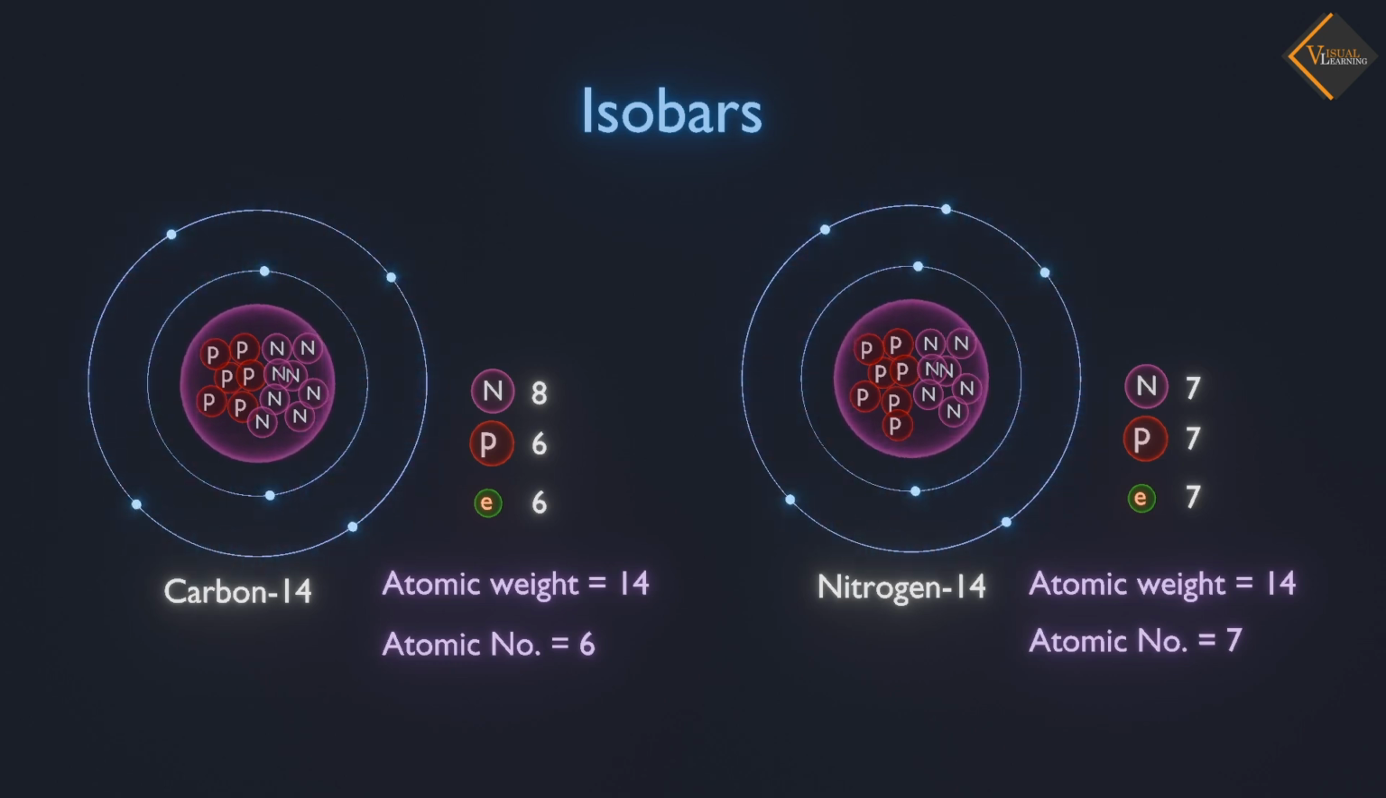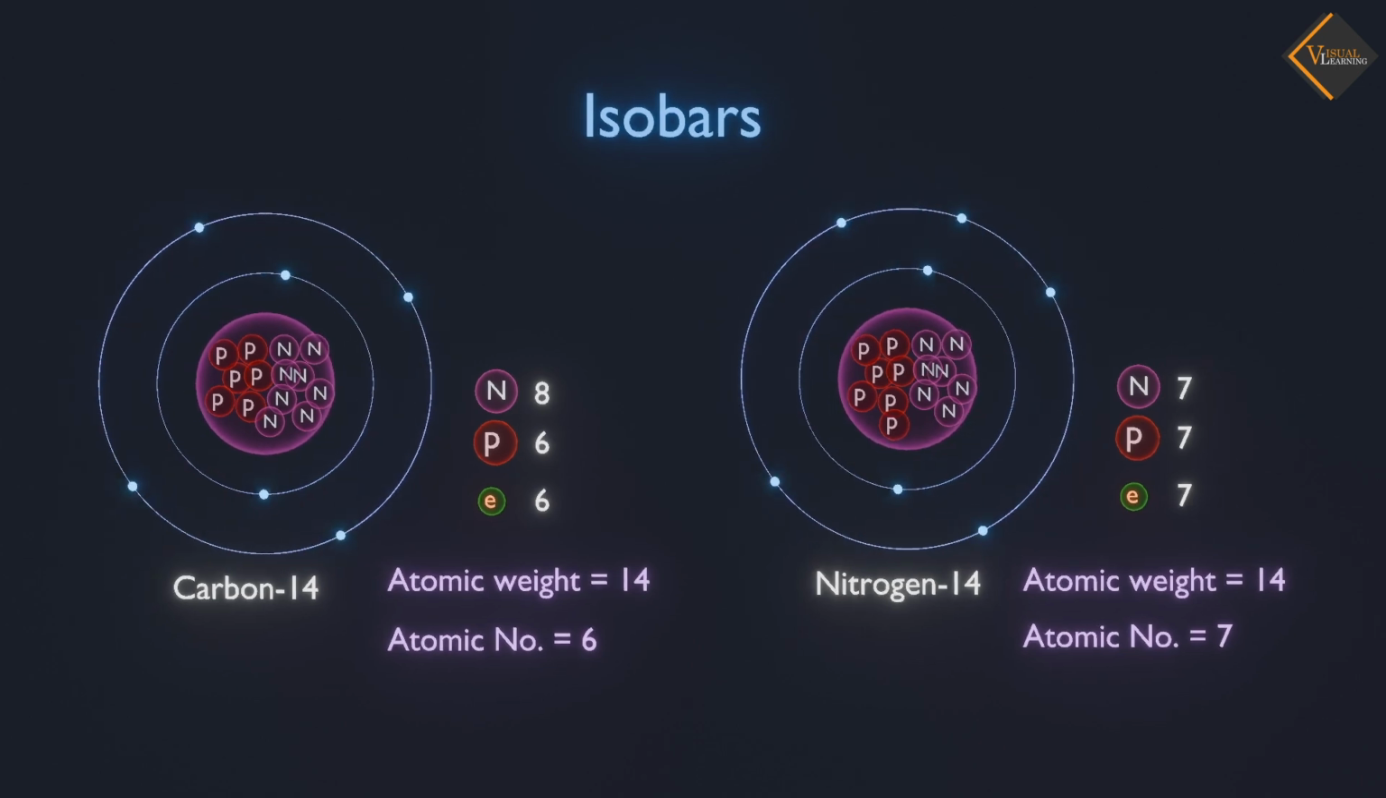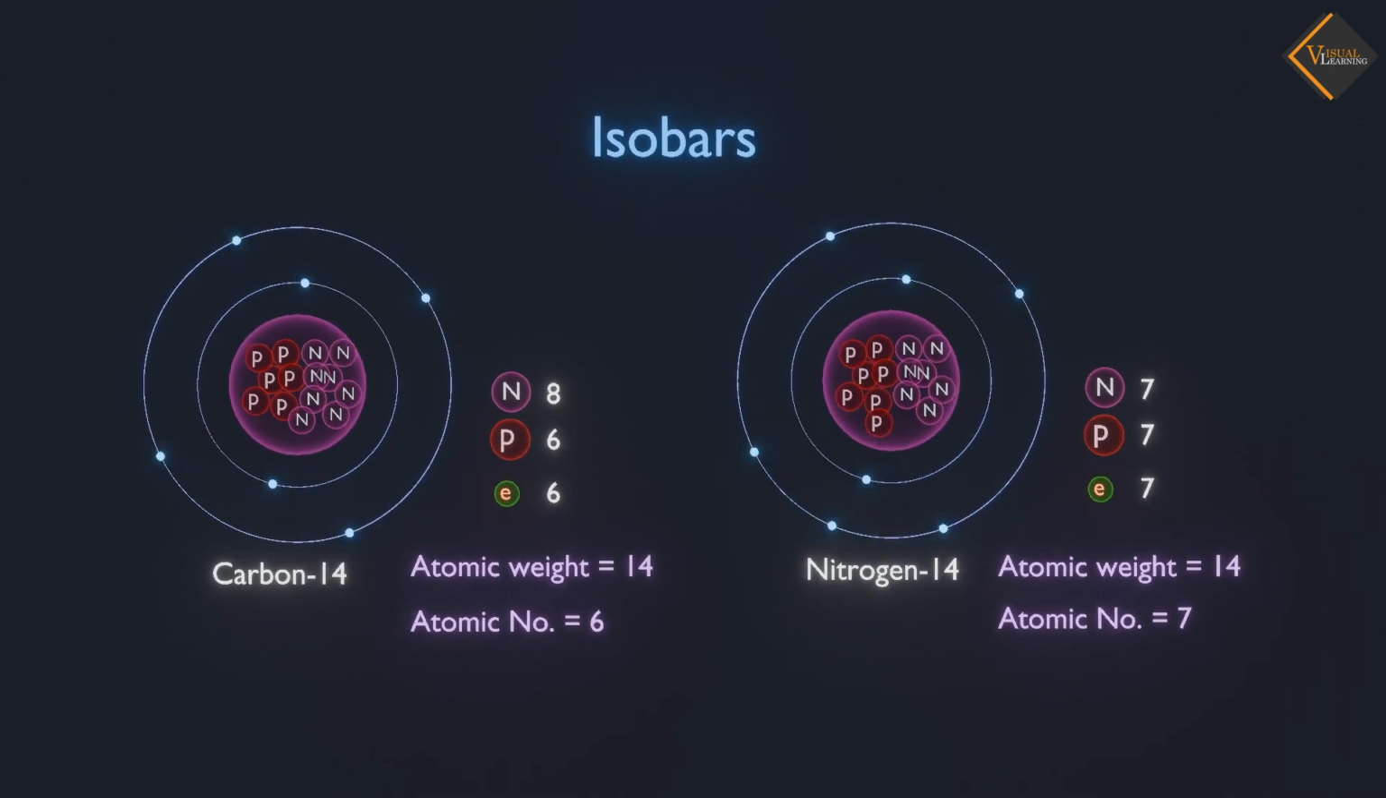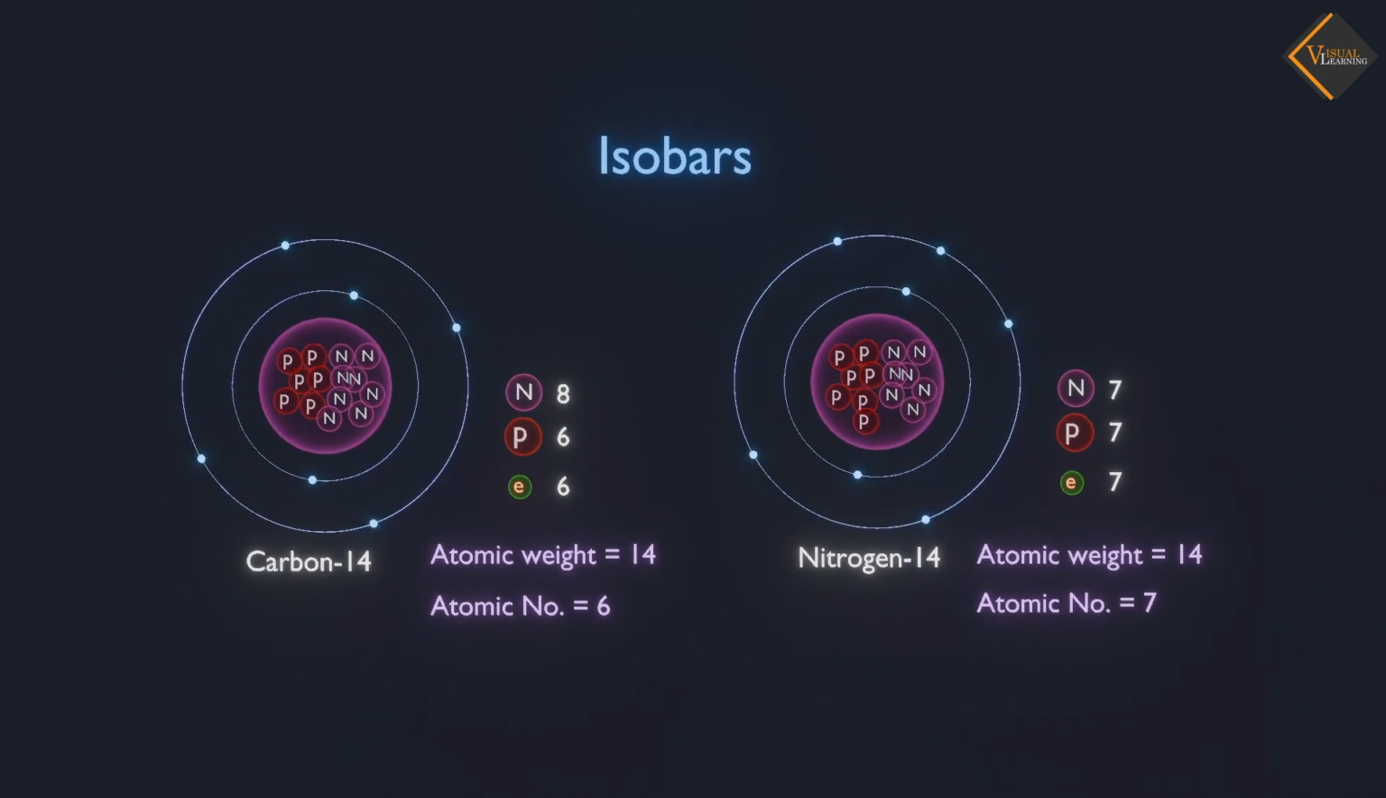For example, carbon-14 and nitrogen-14. In this example, the numbers of electrons, protons, and neutrons are different, but the sum of protons and neutrons, which is atomic weight, is the same. Isobars have the same physical properties but very different chemical properties.